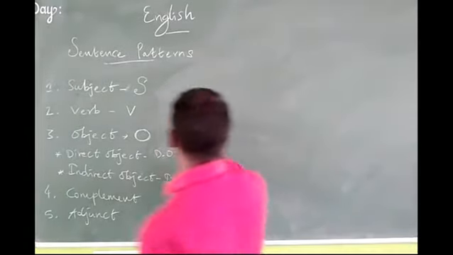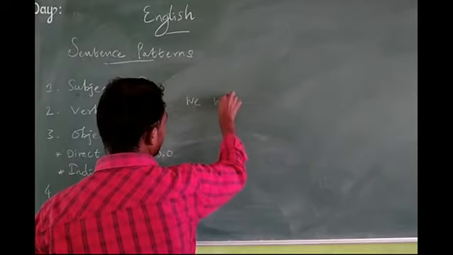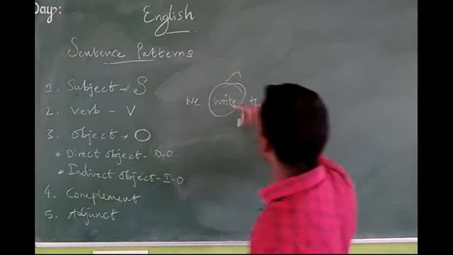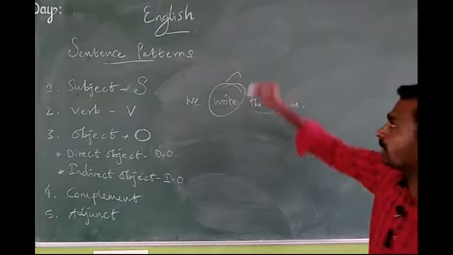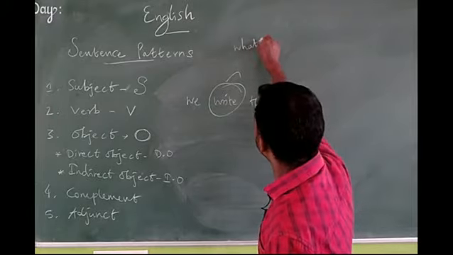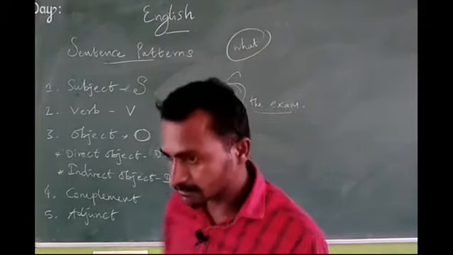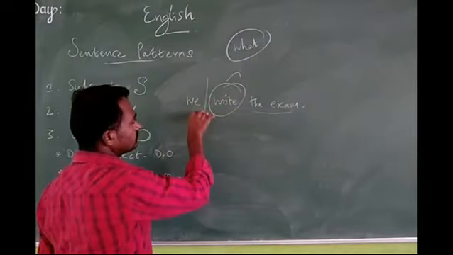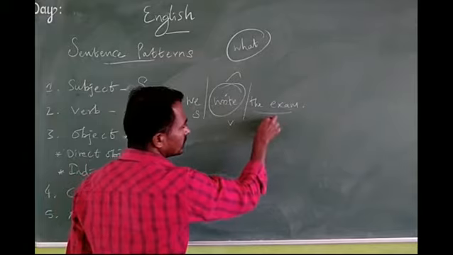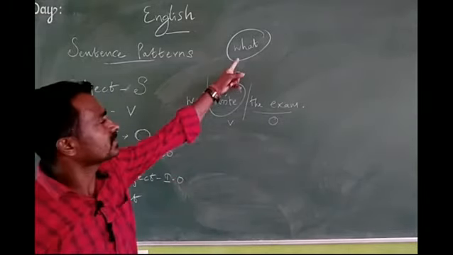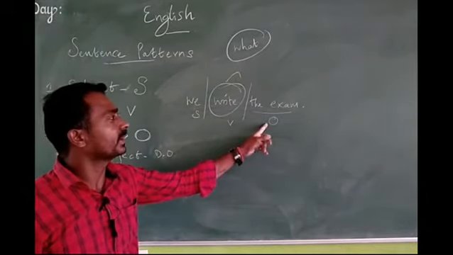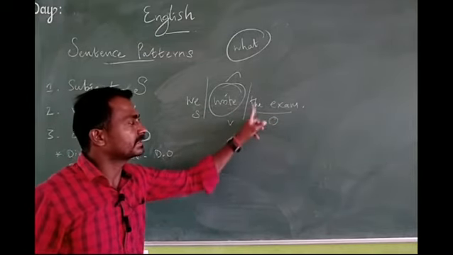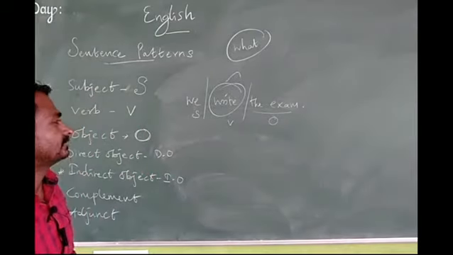For example, we write the exam. That's the main verb followed by words. And also we may raise the question, what do we do? We write the exam. We is the subject, write is the verb. So the question raised is, what? That's why we can easily identify it. And also the subject is doing something, that is, they are writing the exam. That's why you can easily identify the object.